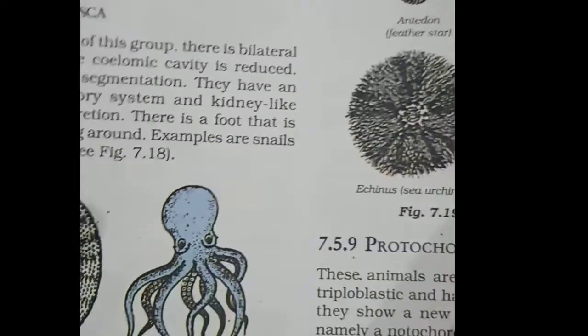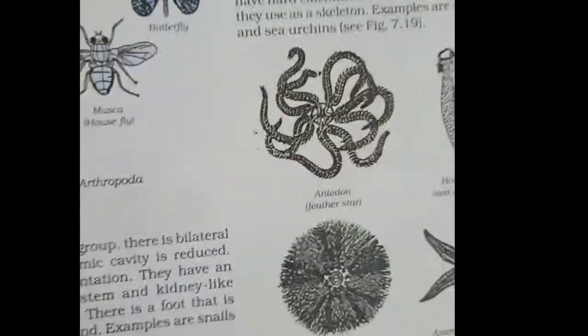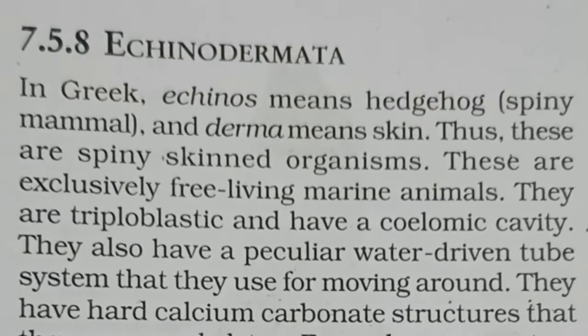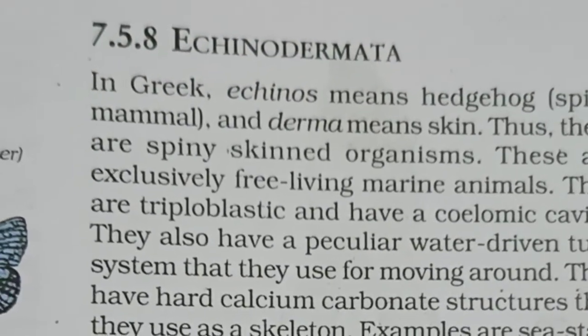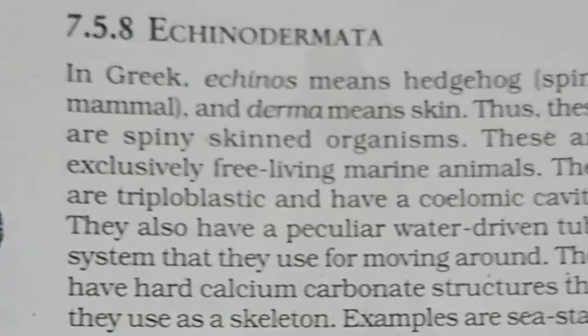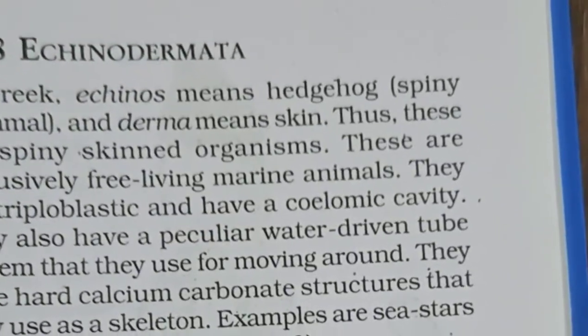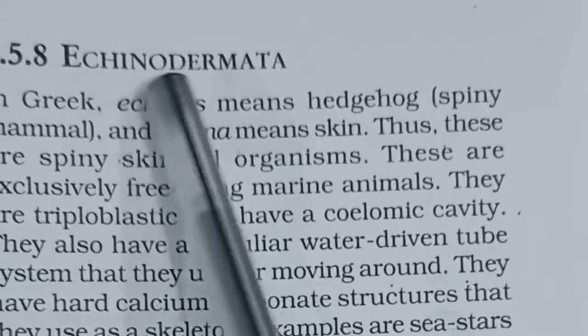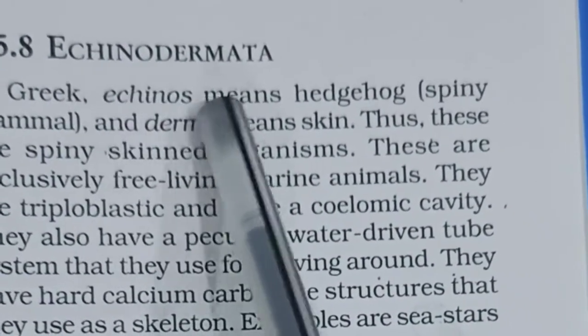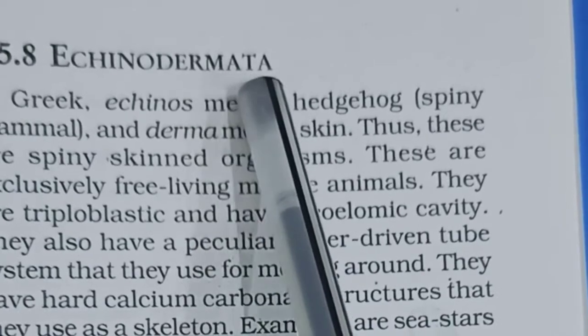Next we will see echinodermata. Echinodermata is derived from two Greek words, echinos, which means spiny, and derma means skin.